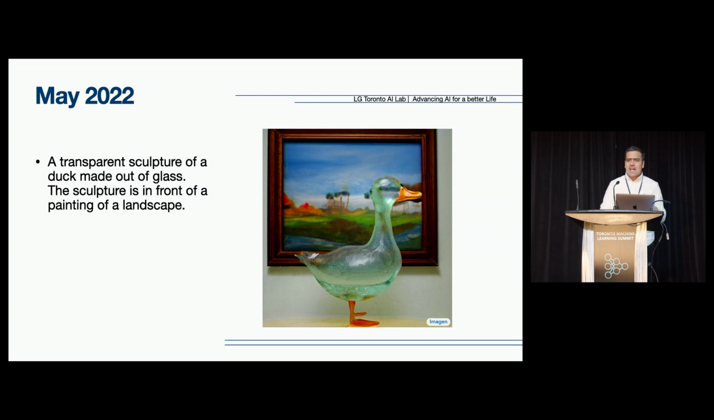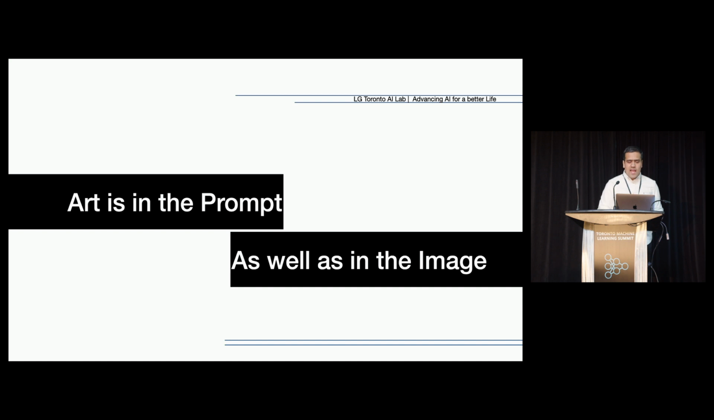So this was a starting point where images, paintings, and in future videos or 3D objects could also be generated in a similar fashion using just the prompt engineering that we have. Having said that, art is not only in the image, it's in the prompt as well as in the images that it's generating as of now.